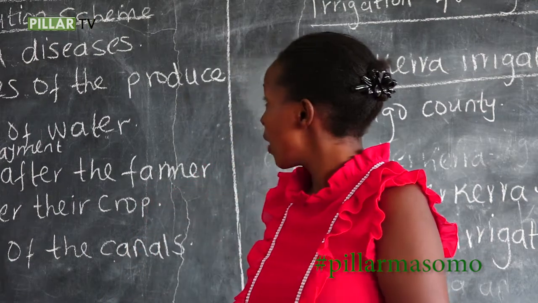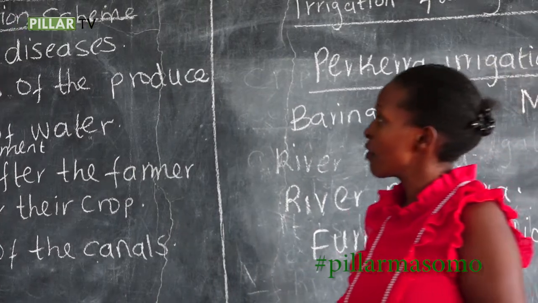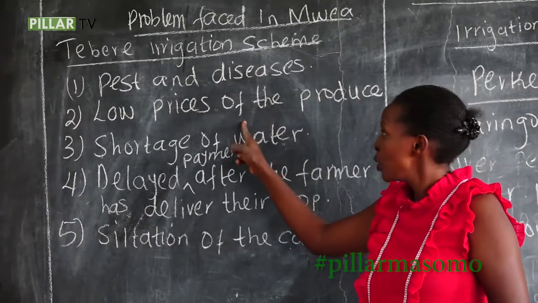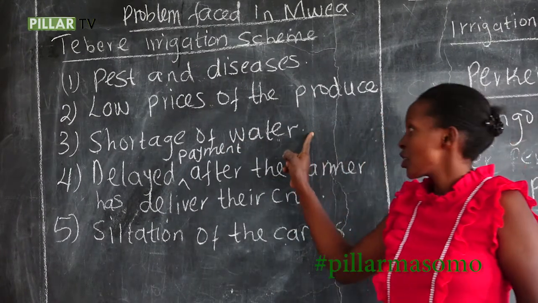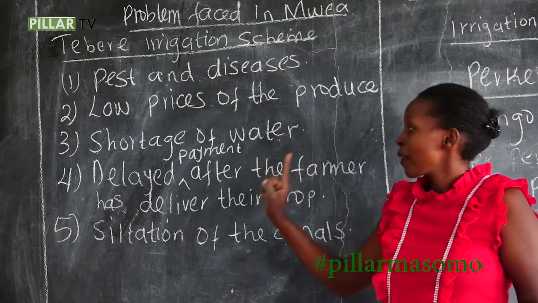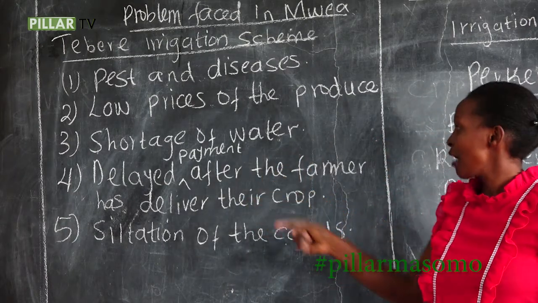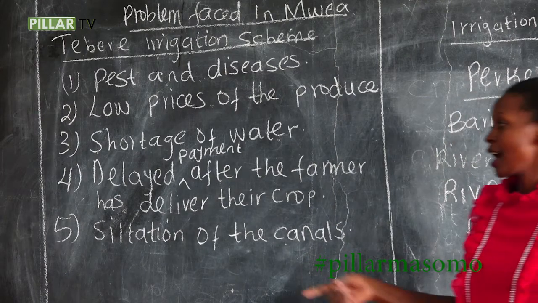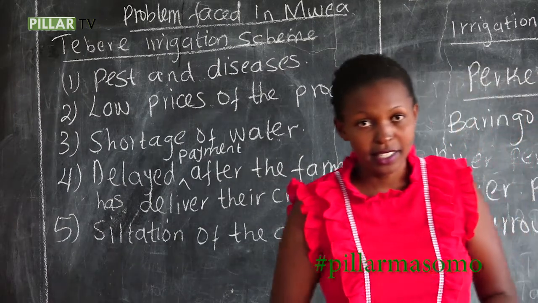We started with the first one, pests and diseases. Then number two, low prices of the produce. Number three, shortage of water. Number four, delayed payment after the farmers deliver their crops. Lastly, siltation of the canals.